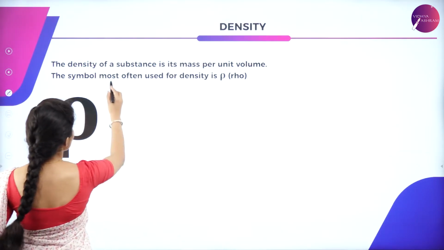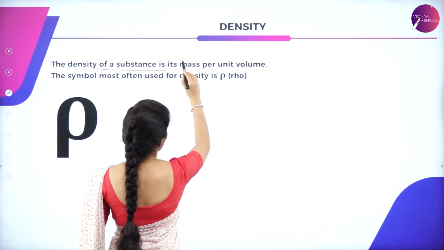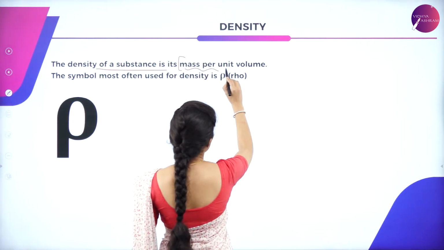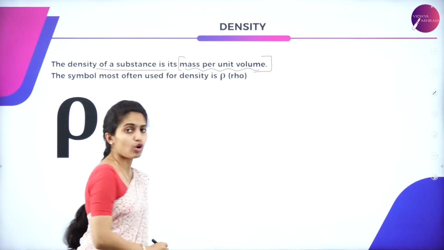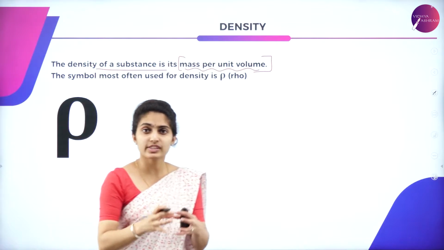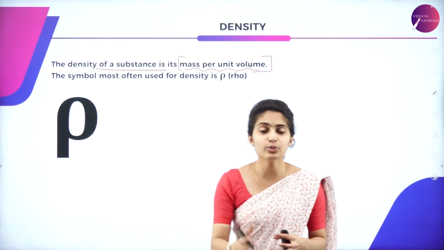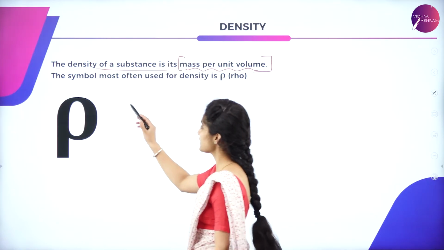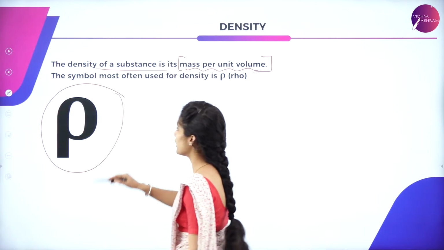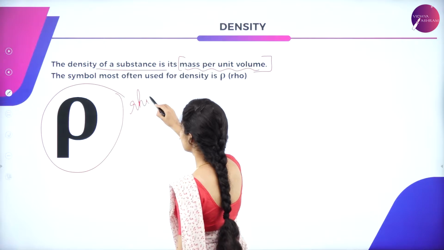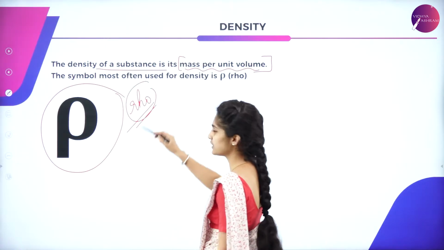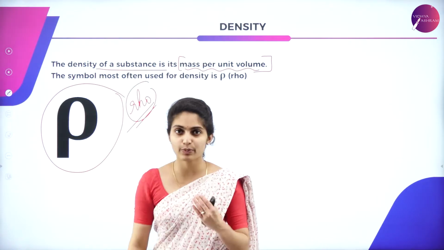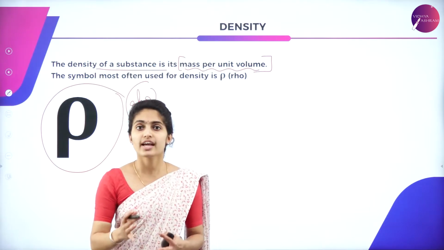Density is nothing but a substance's mass per unit volume. So a substance which possesses its mass per unit volume on the whole is termed as density, and it is given by the symbol called rho. This is the symbol to represent the density, which is pronounced as rho, R-H-O.